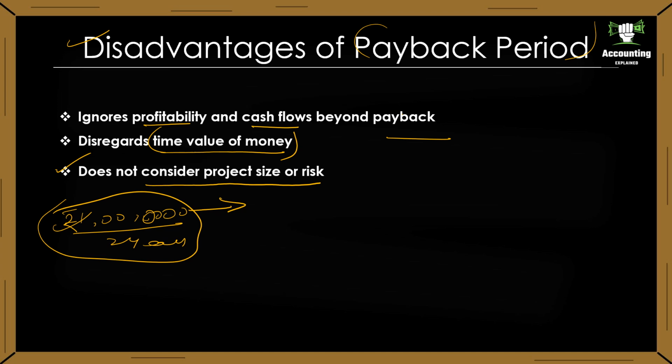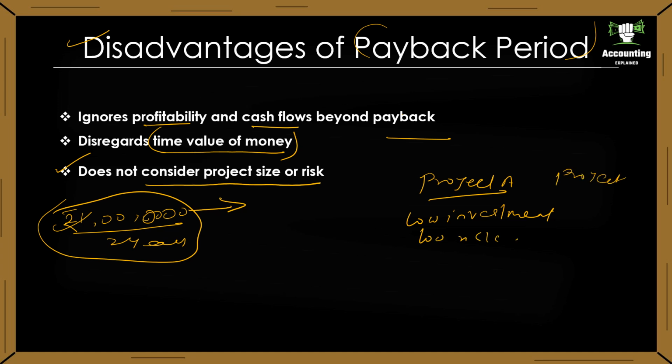Consider two projects. Project A, a small project to upgrade office computers. This project has a low initial investment and is relatively low risk. It has very low investment and it has low risk.